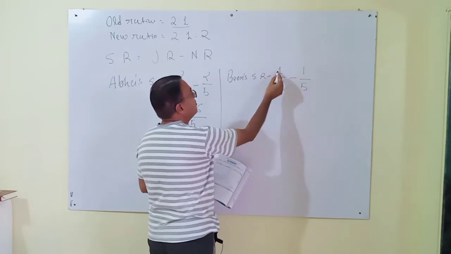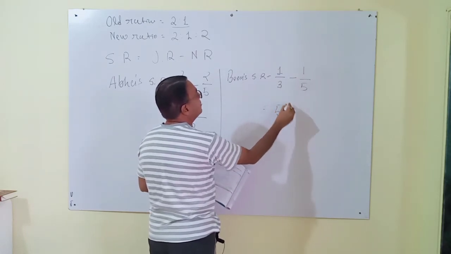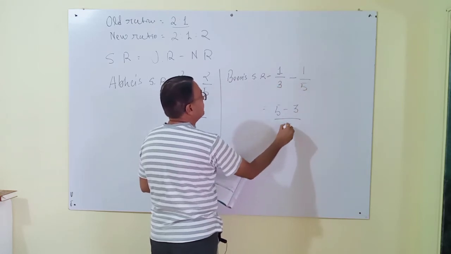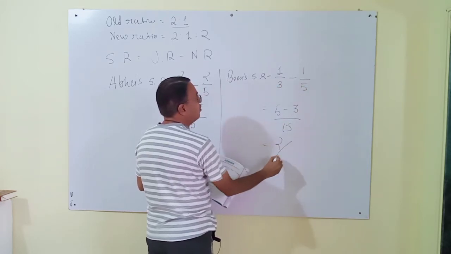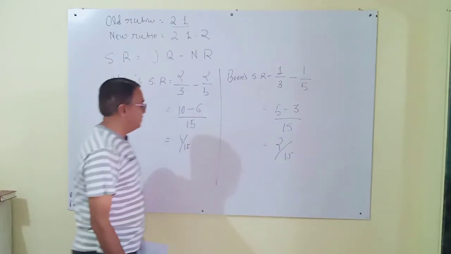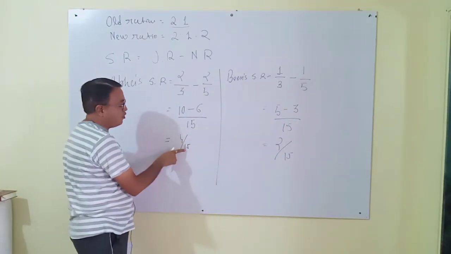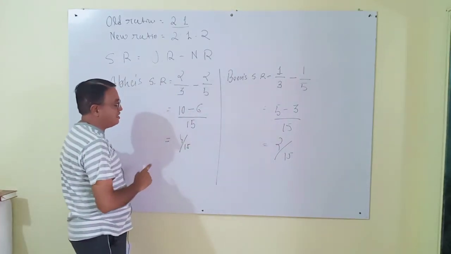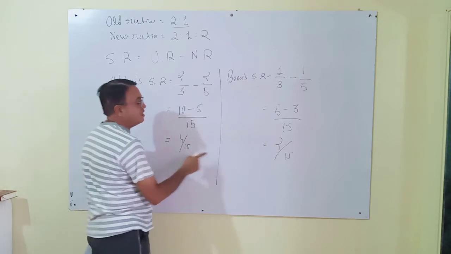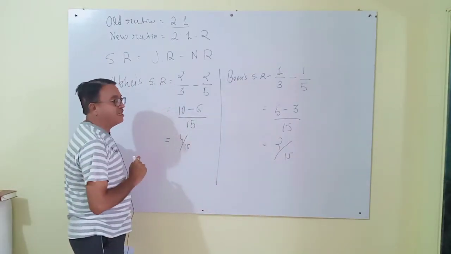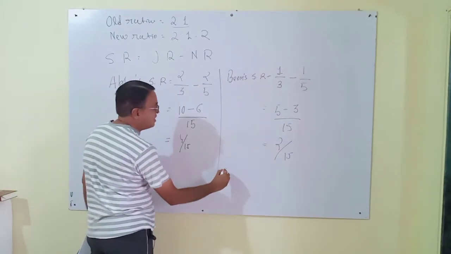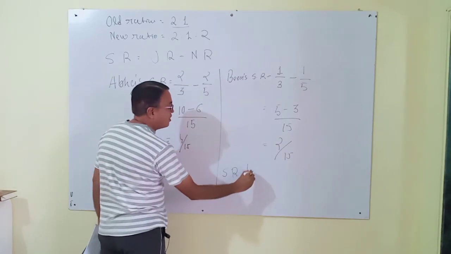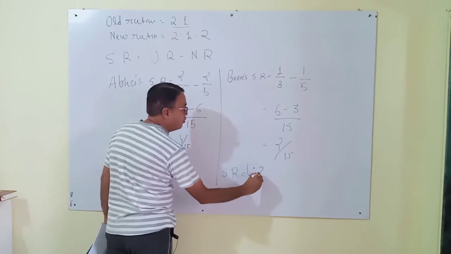Now 5 multiplied by 1 is 5, 3 multiplied by 1 is 3, and 3 multiplied by 5 is 15. Then 2 upon 15. Here 4 upon 15, here 2 upon 15. Then you can see 15 is here and 15 is here, so both are equal. Then we can write in short the sacrifice ratio is 4:2.